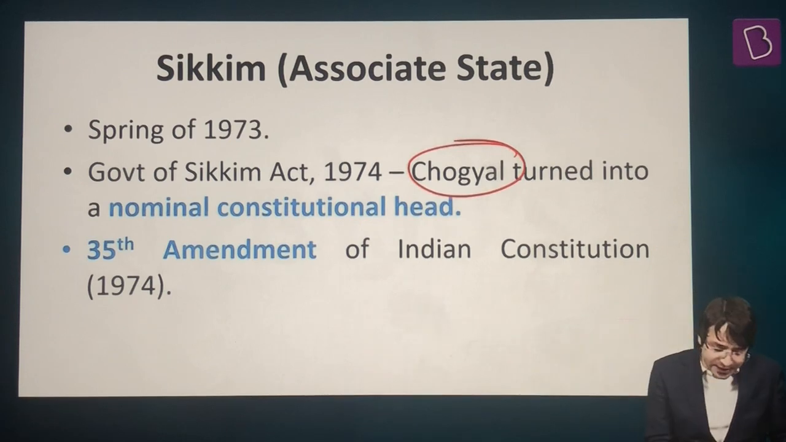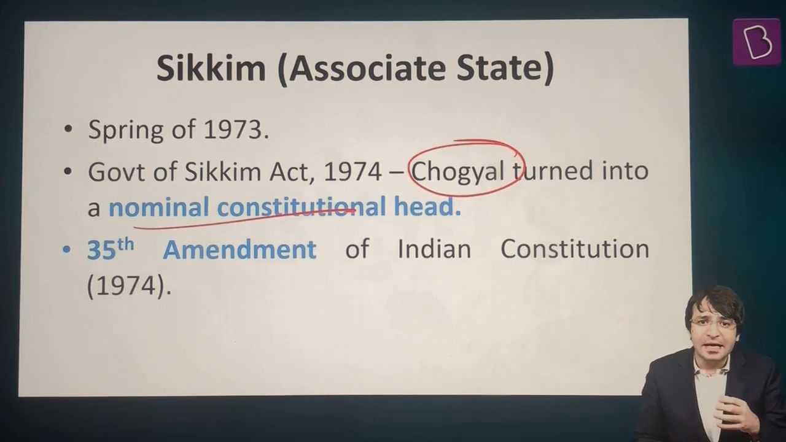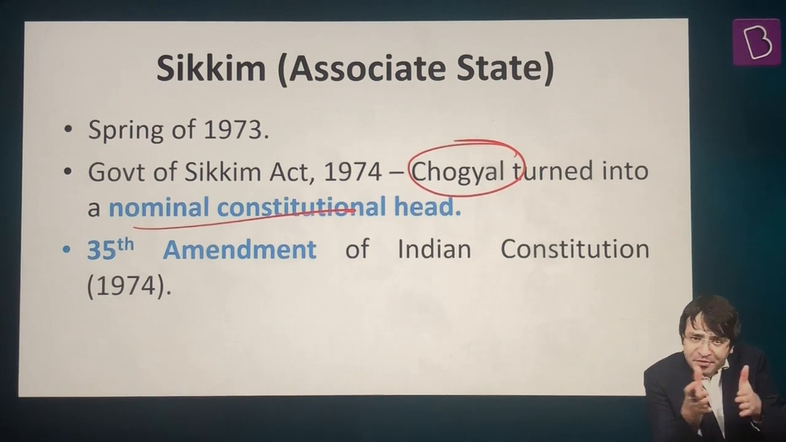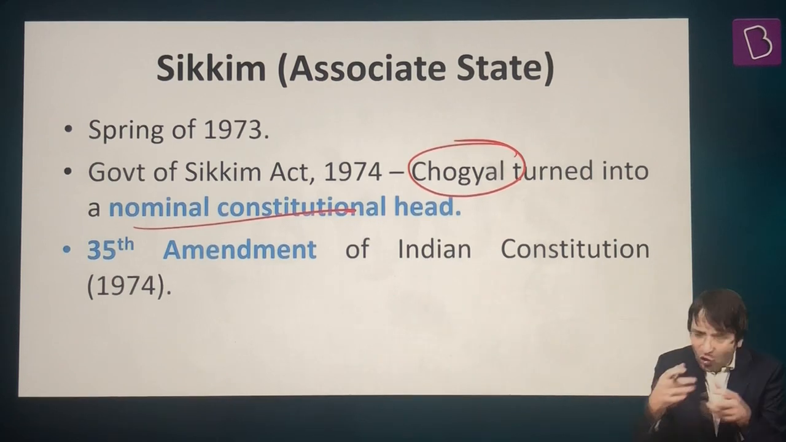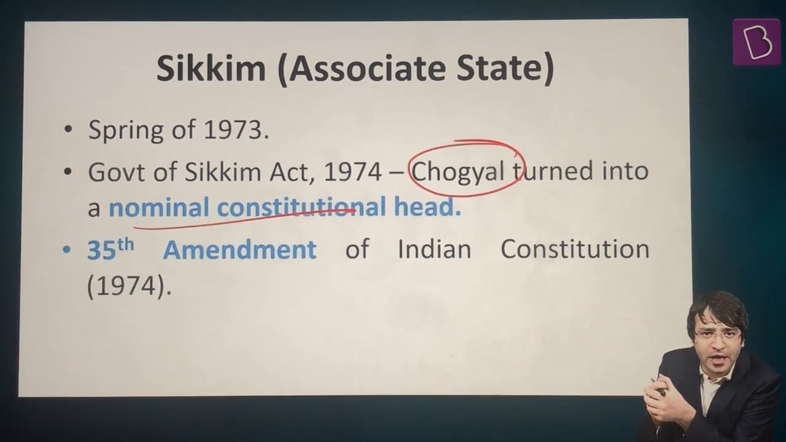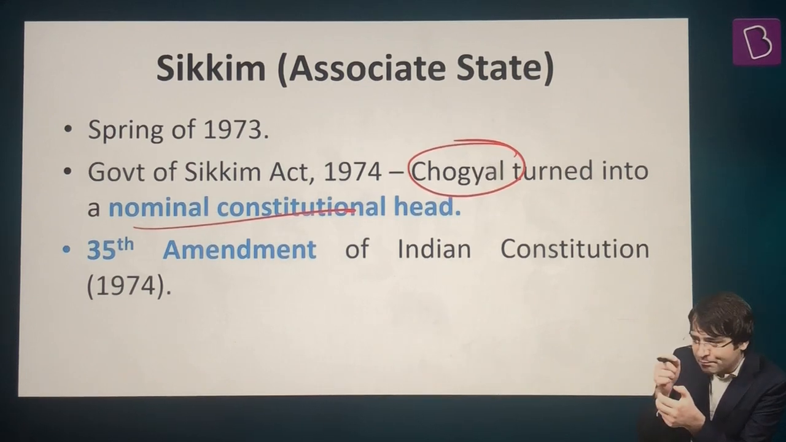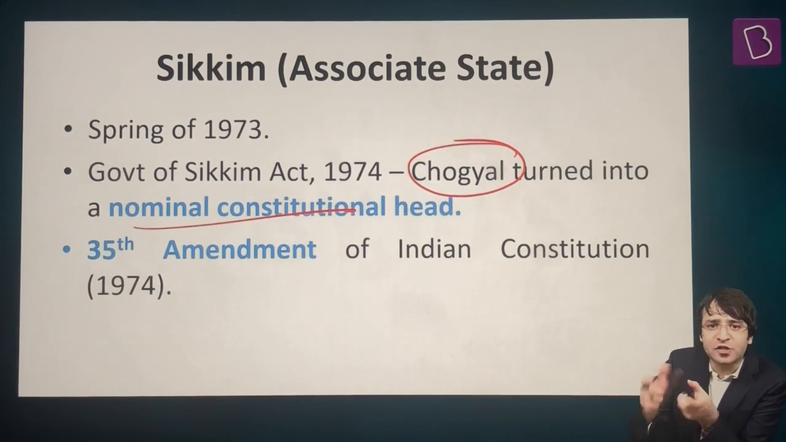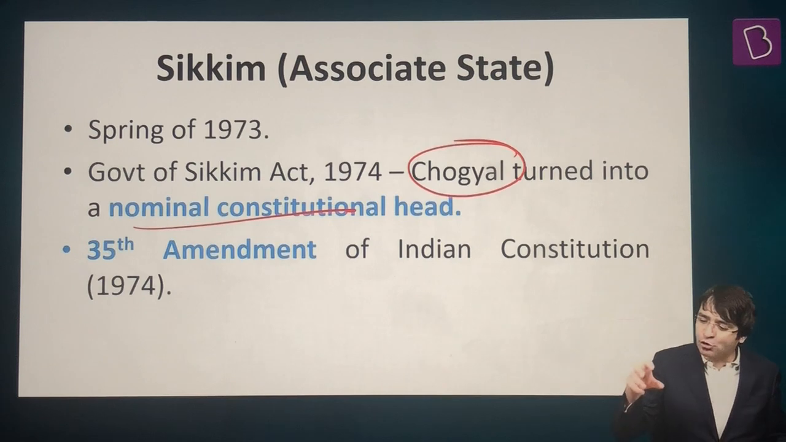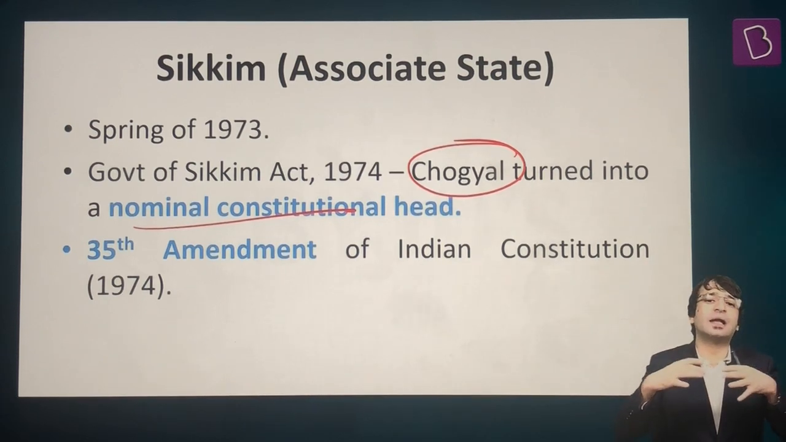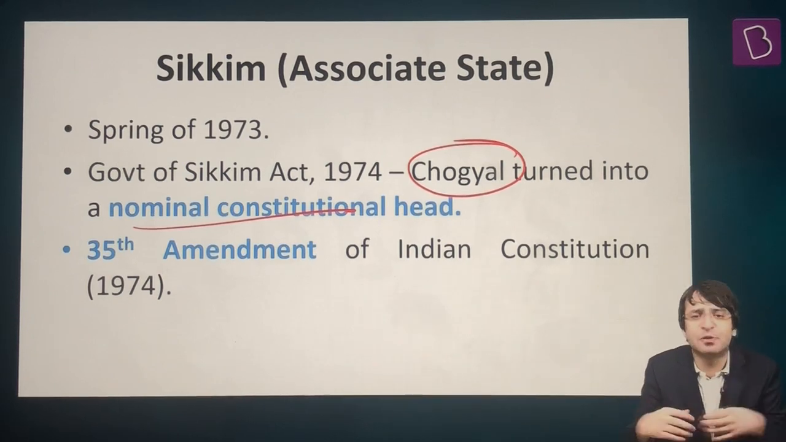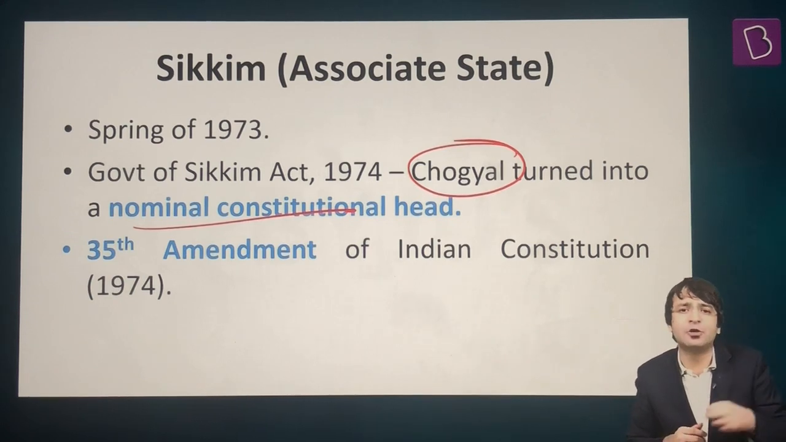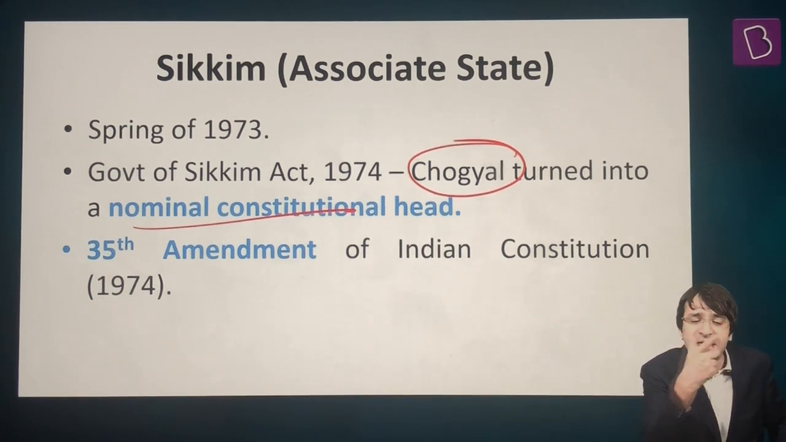The Chogyal was now converted into a nominal constitutional head. That means prior to 1974, prior to the spring of 1973, all the powers were concentrated in the hands of the Chogyal. But once the elections were held, a pro-India political party won and the parliament of Sikkim passed a law, and because of this law, the powers of the Chogyal were clipped and he became a nominal constitutional head of Sikkim. That means a titular head with no powers, because real powers were vested with the Parliament of Sikkim, the Legislative Assembly of Sikkim.